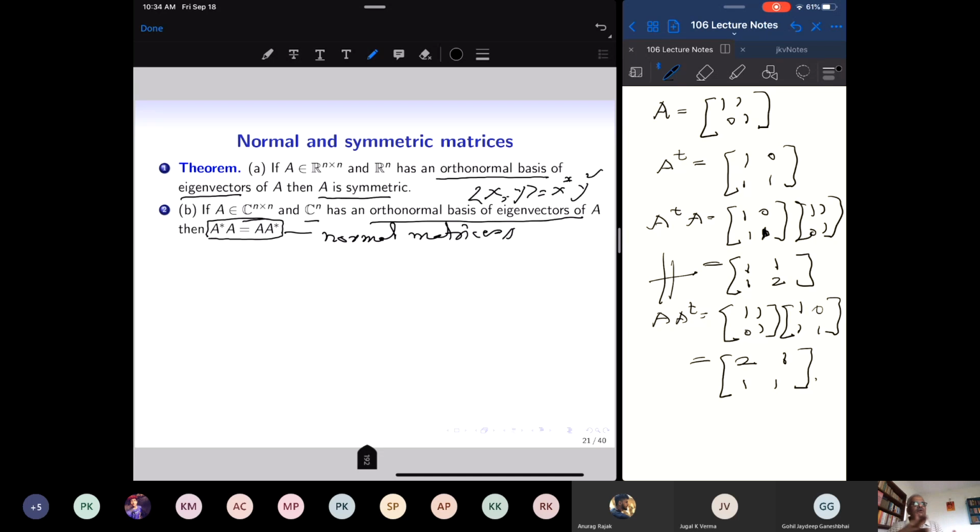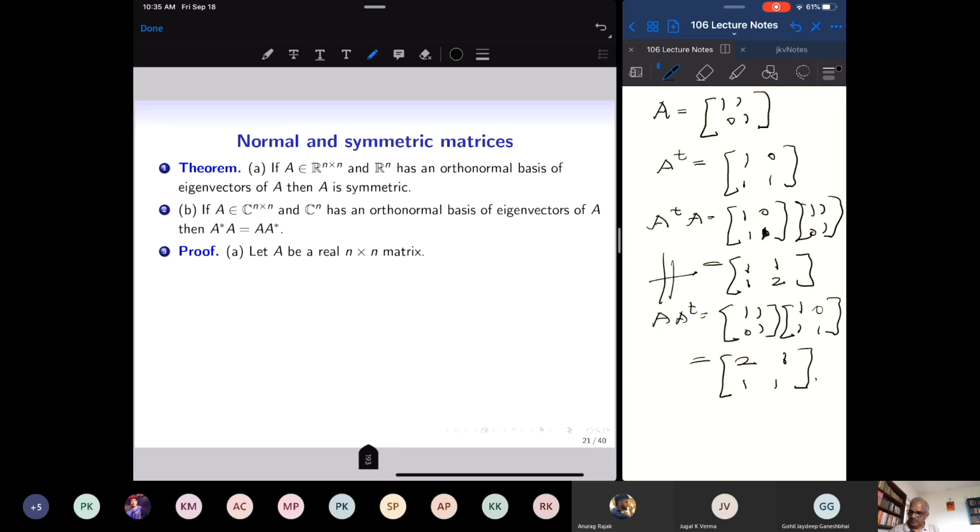So without computing the characteristic polynomial, I can tell whether a matrix is not diagonalizable. I just check whether A star A is equal to A A star. If it is not satisfied, it cannot have an orthonormal basis of eigenvectors. And similarly, if A is not symmetric, it cannot have an orthonormal basis of eigenvectors. Let us prove that. So assume that a real square matrix has an orthonormal basis of eigenvectors. I want to prove it is symmetric.